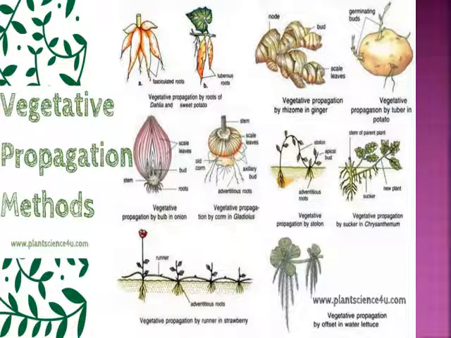Now we'll discuss another mode of asexual reproduction, that is the vegetative propagation method. This vegetative propagation method can be done naturally as well as by artificial means also. So first of all, we'll discuss all the natural means of vegetative propagation methods.